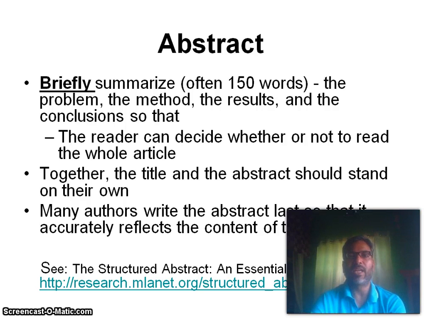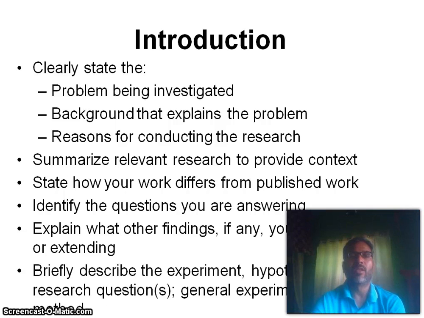Abstract. Briefly summarize, often in 150 words, the problem, the method, the results and the conclusion so that the reader can decide whether or not to read the whole article. Together, the title and abstract should stand on their own. Many authors write the abstract last so that it accurately reflects the content of the paper.